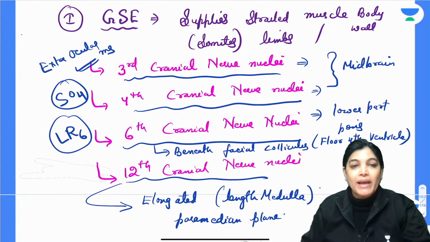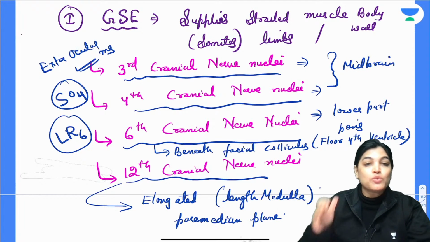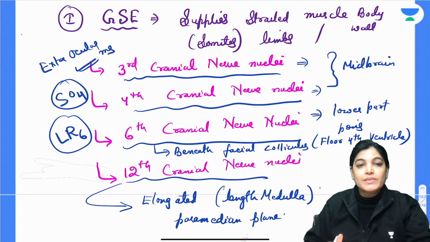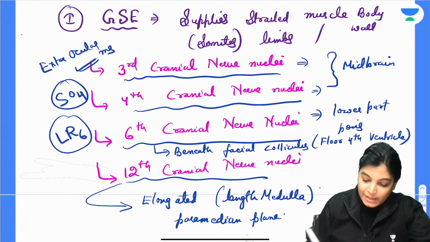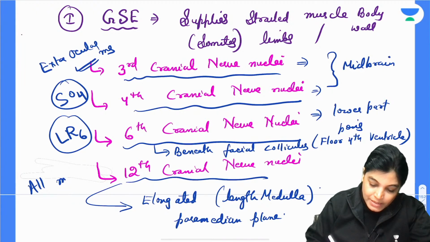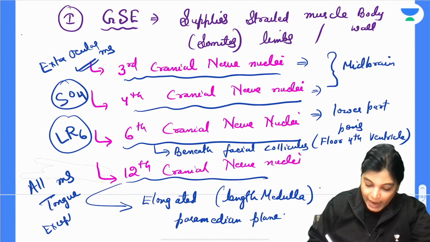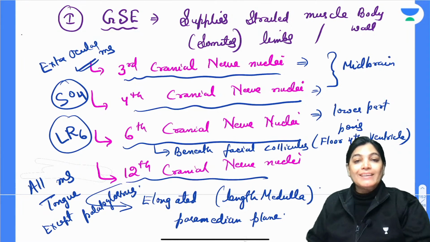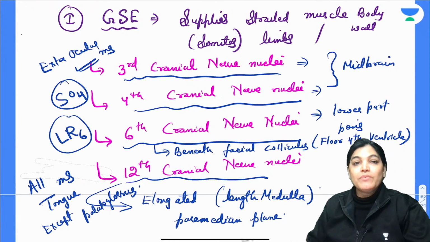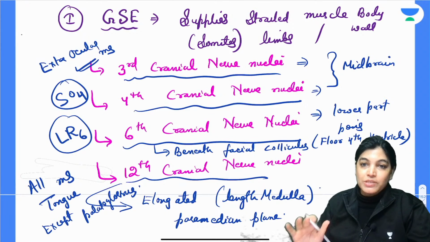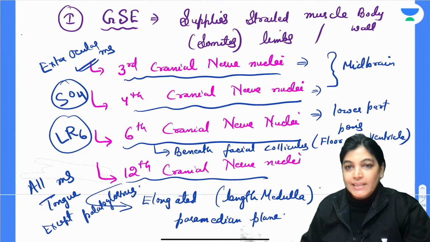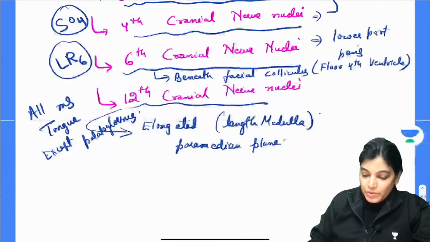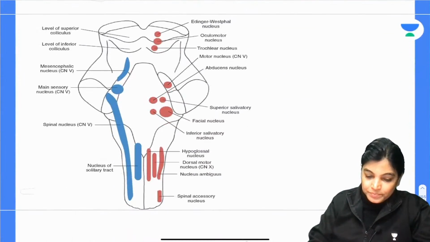The 6th cranial nerve is supplying lateral rectus, and the 12th cranial nerve is supplying all the muscles of the tongue except the palatoglossus muscle. So this is in brief about general somatic efferent functional component and its cranial nerve nuclei. If you want, I will show you the diagram also.